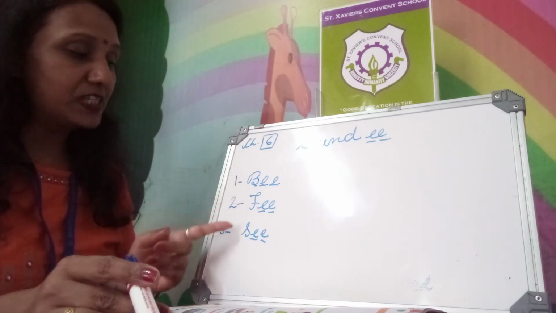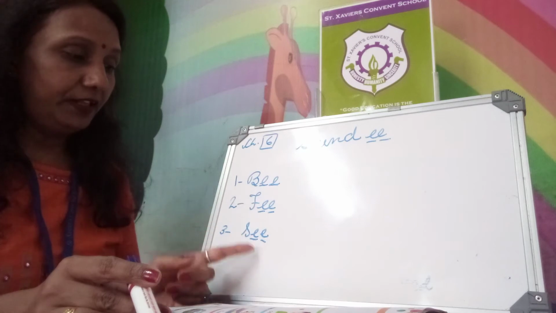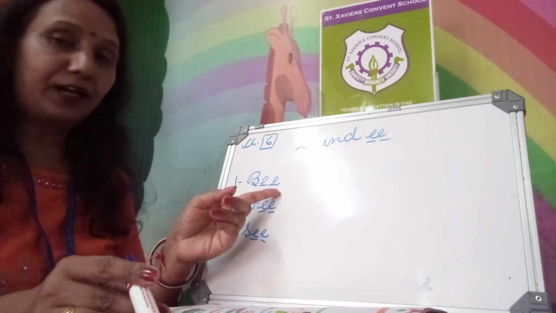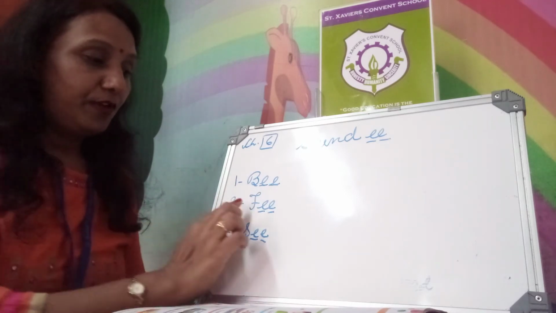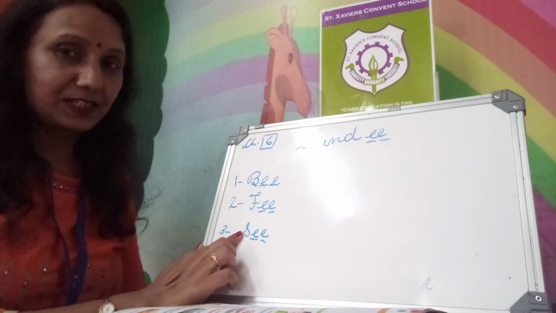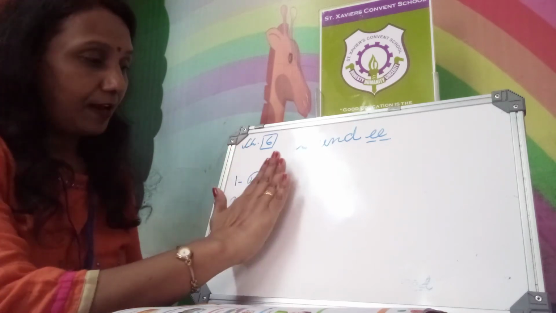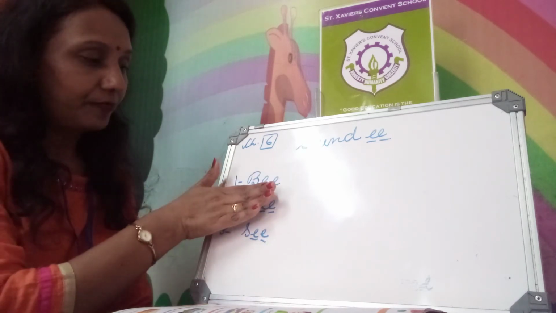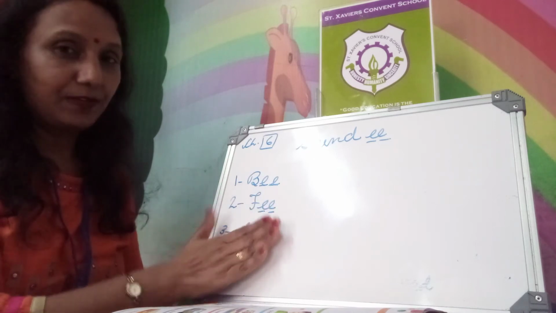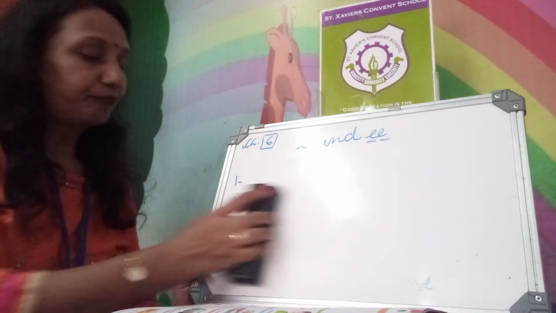So to write these spellings, what have we just written there? Double E is common there. We put B, it will become bee. We put F, it will become fee. We put S, it will become see. So what is common? Double E. B, double E, bee. F, double E, fee. S, double E, see. Now some more words we study with double E.